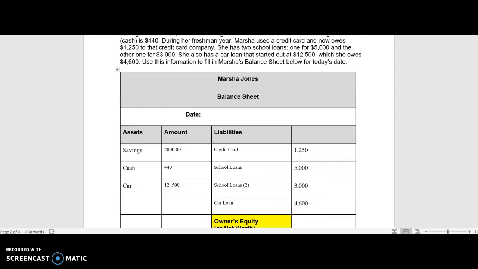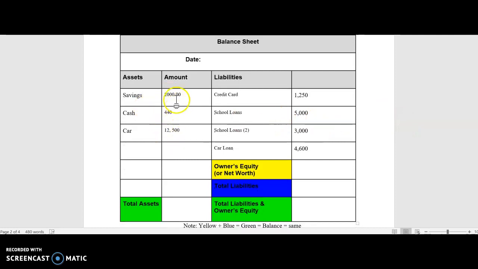You'll run across this as we get a little bit further into accounting, and if you decide to take accounting up as a career later on. What it's worth will go under assets, but the remaining loan is what you're going to have under liabilities. So now that you've got your sheet filled out, you're going to total up all the assets, because that's going to tell you what should go in this column. If you total up all your assets, you have $2,000, $440, then $12,500. So at the bottom in assets, you should have $14,940.